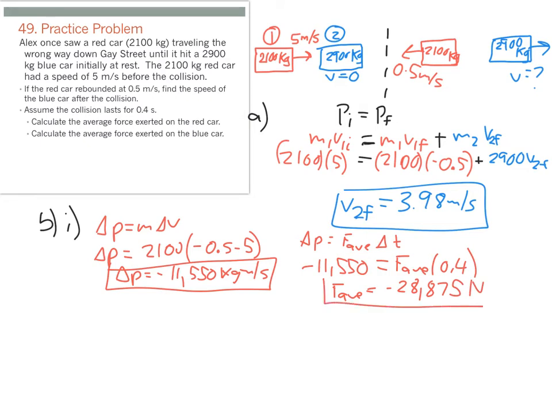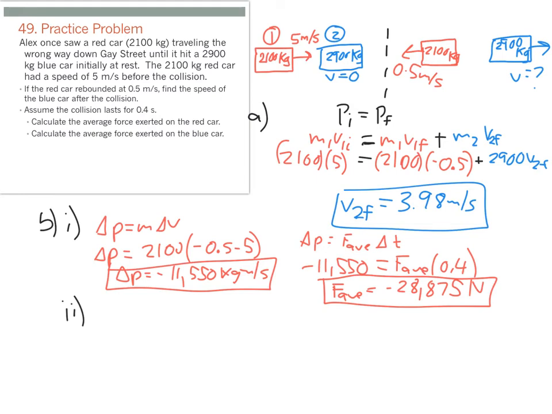Now the negative sign there, depending on how you set things up, just really indicates the direction, and it's based off of what I chose as the signs for my initial and final velocities. If I had said the red car was initially traveling in the negative direction, I would have gotten a positive force there. So usually we're just going to be concerned with the magnitude, but based off of how I solved it, it's going to end up being negative.